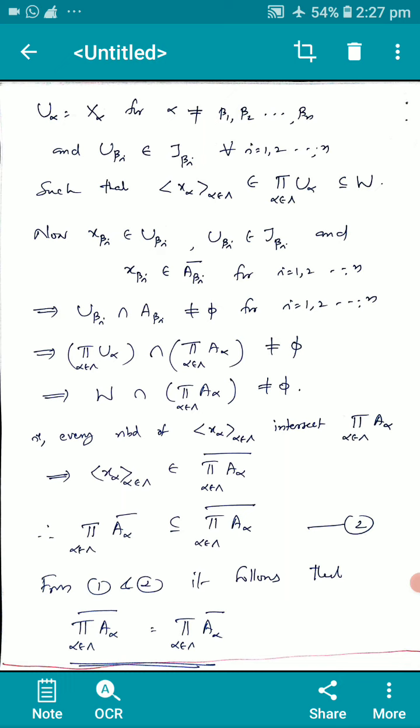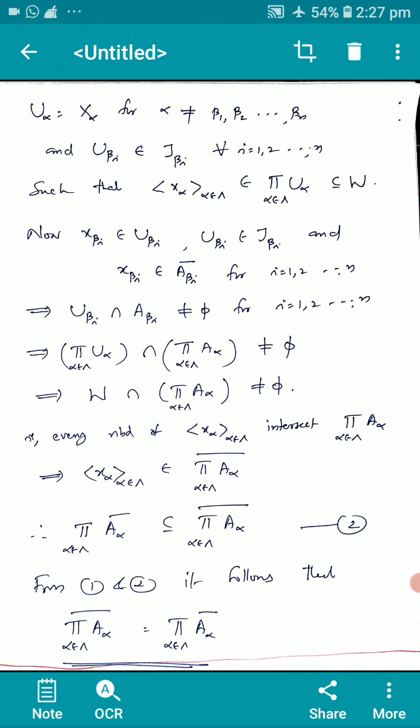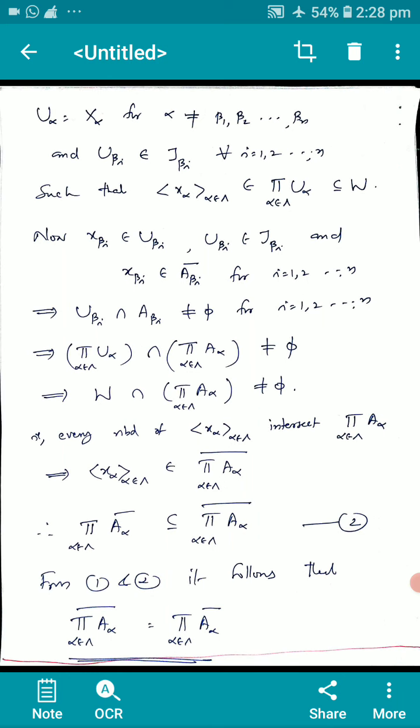That is, the product of the closures of A_alpha is a subset of or equal to the closure of the product of A_alpha. That is result 2. From 1 and 2, it follows that the closure of the product of A_alpha is equal to the product of the closures of A_alpha.